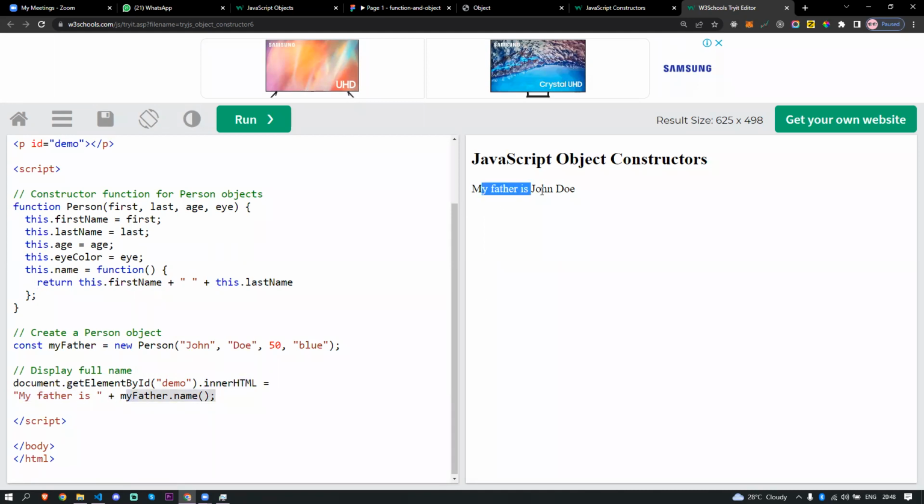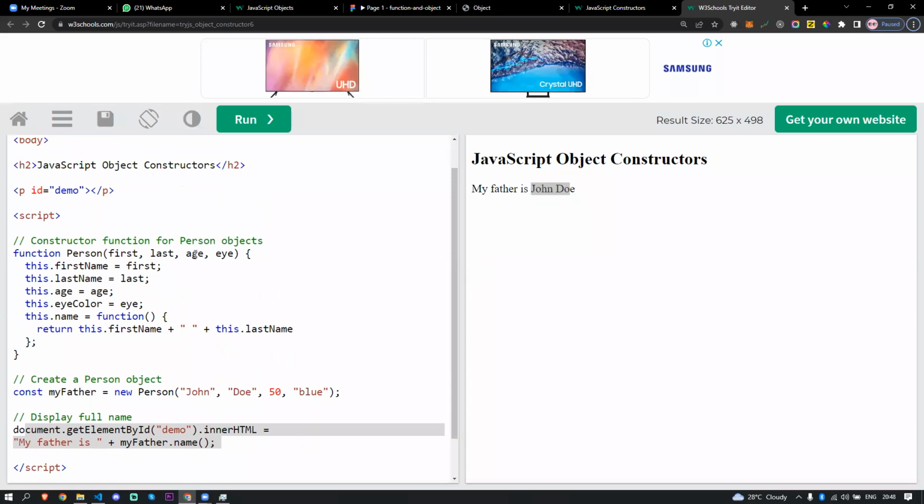My father is John Doe. That's what it's returning, the John Doe. Okay, because in the function method, they basically concatenate the two variables, this dot first name and space and this dot last name. So that's why it's returning my father is John Doe. Okay, but we are not going to use these methods in our example. We're going to get into that in a different example.